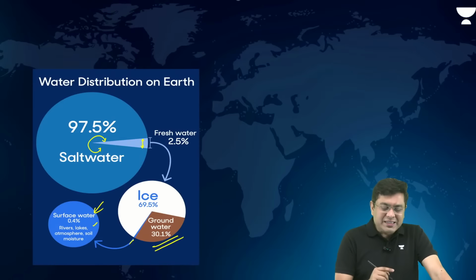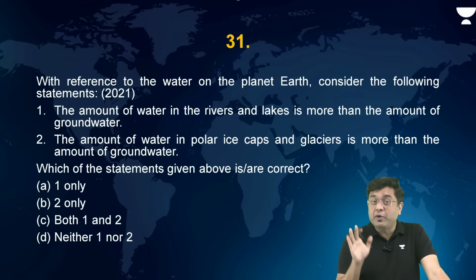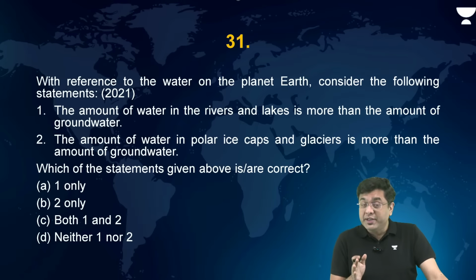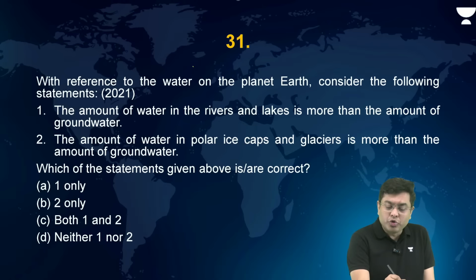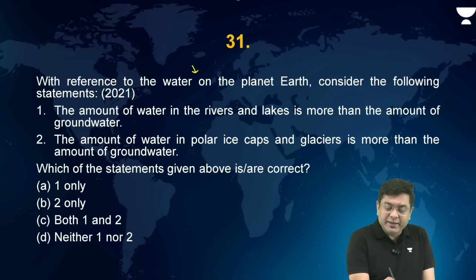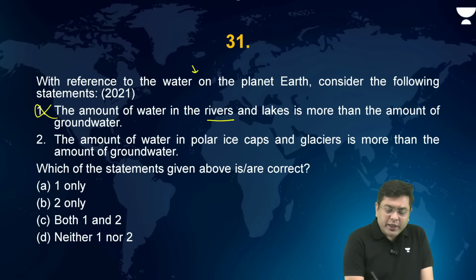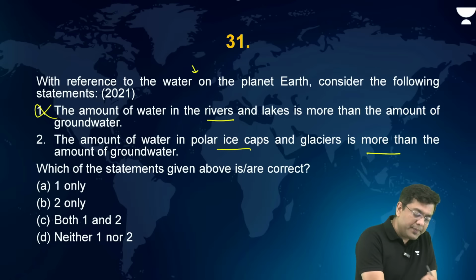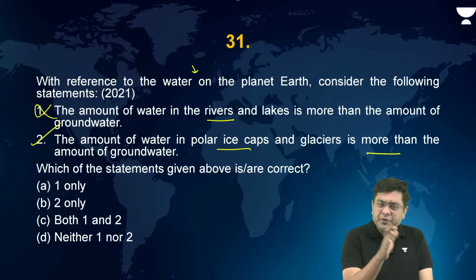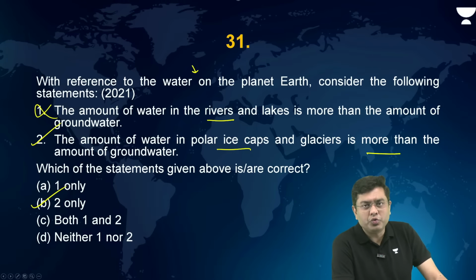This was also asked again in the year 2021. Just to tell you which are the portions which are frequently repeated: ocean currents, the mixing of the ocean currents, and so on. With reference to the water on the planet Earth, consider the following statements. Amount of water in the rivers and lakes is more than the amount of groundwater. We have just seen it is incorrect. The amount of water in polar ice caps and glaciers is more than the amount of groundwater. This is correct, 70% to 30%. So which of them are correct? The answer is B, that is 2 only.